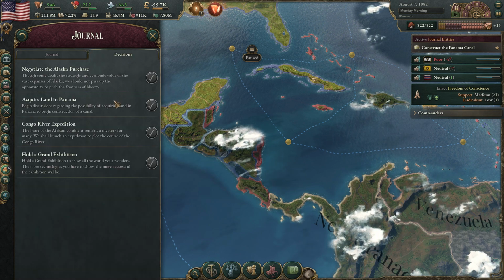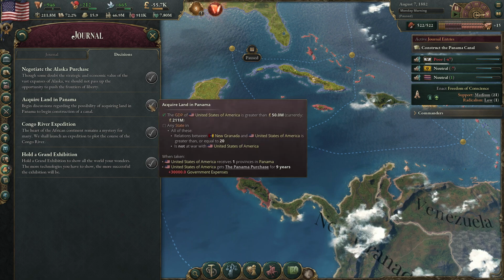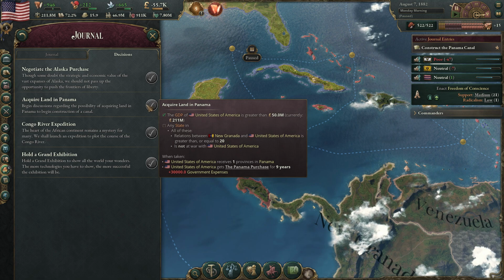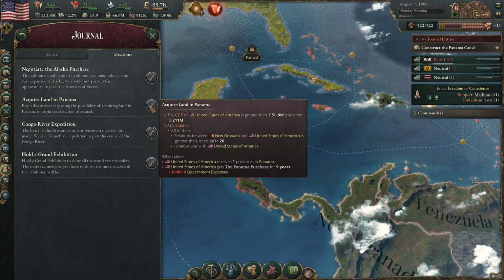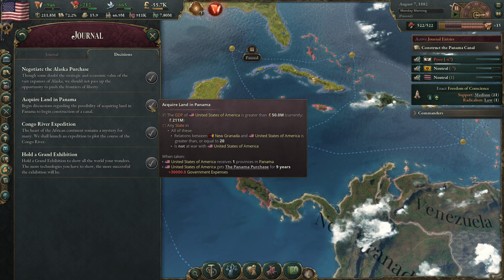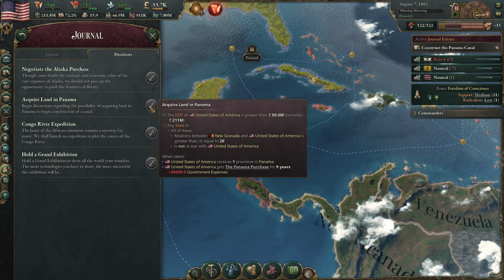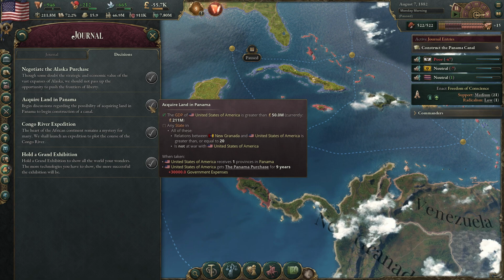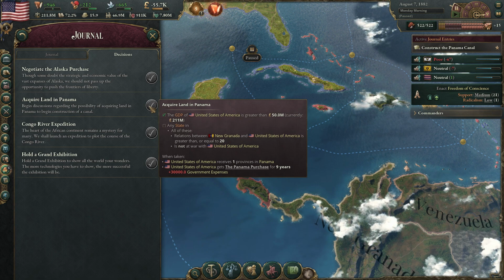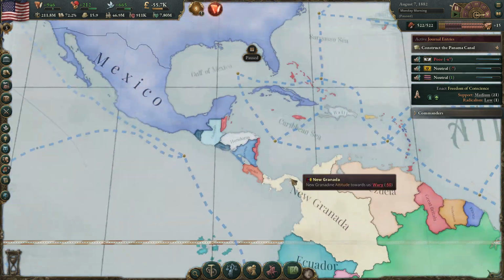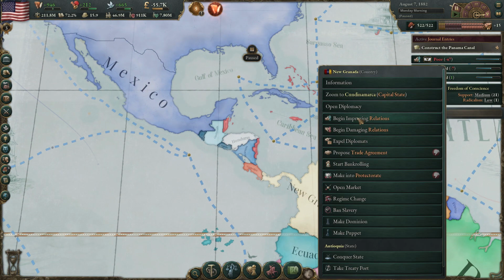It said added a decision as well for acquiring land in Panama. Our GDP must be at least 50 million. And basically, we just need to improve opinion with New Granada. Now, the Panama purchase is going to be incredibly expensive. 30,000 is going to be added to government expenses, but we can easily eat that. So yeah, let's go and get the relations up with them.